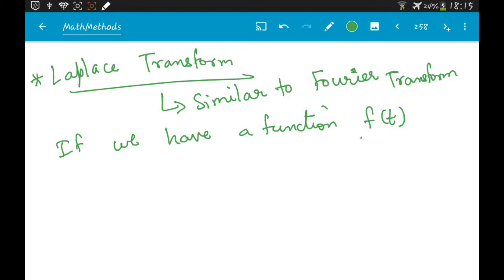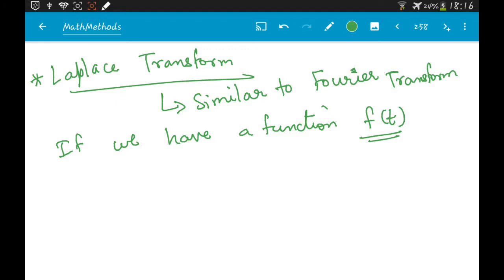So essentially, if we have a function f of t, we can convert that function to a different variable, F of p, where p is the inverse of the t variable. So if t is time, then p will be something like a frequency.